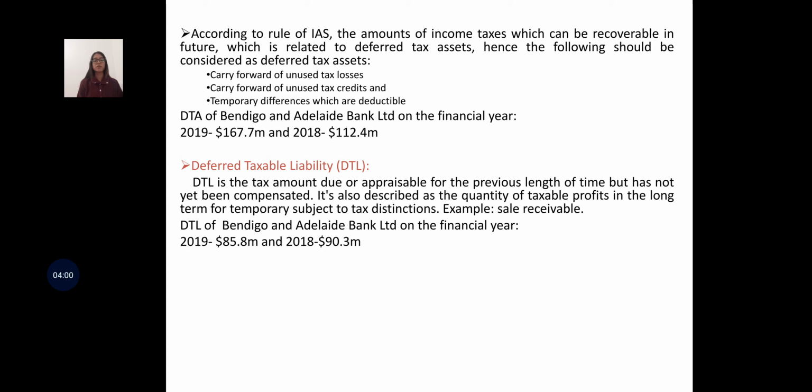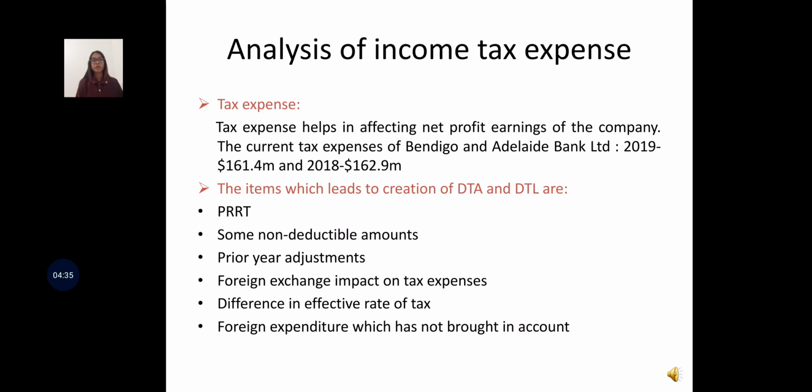Deferred tax liability is the tax amount due or payable for the previous length of time but has not yet been compensated. It is also described as the quantity of taxable profit in the long term of the temporary tax differences. A good example of deferred tax liability is sales receivable. The deferred tax liability of Bendigo and Adelaide Bank Limited for the financial year 2019 is 85.8 million and for 2018 is 19.3 million.